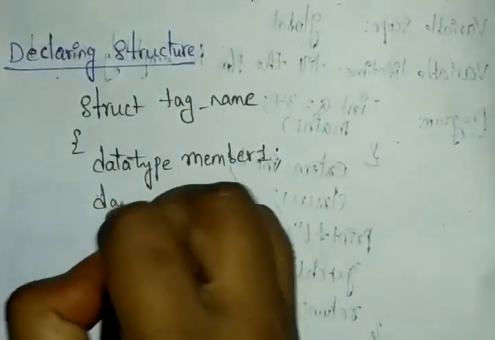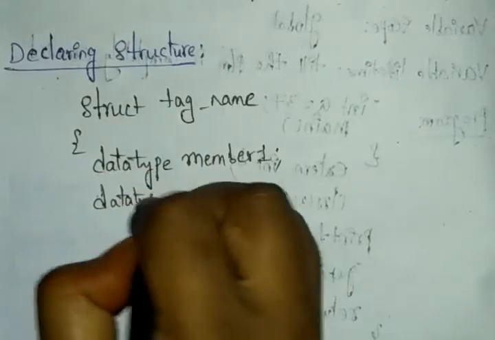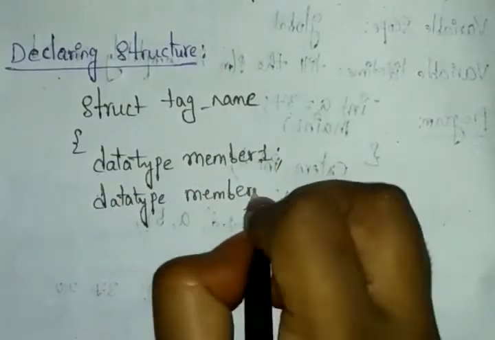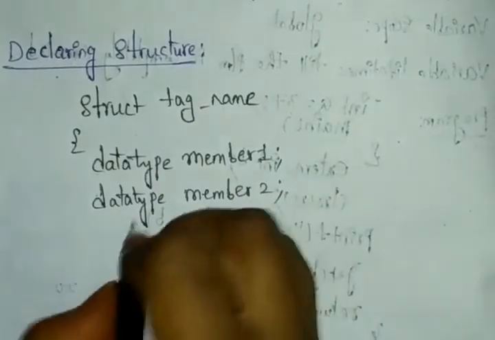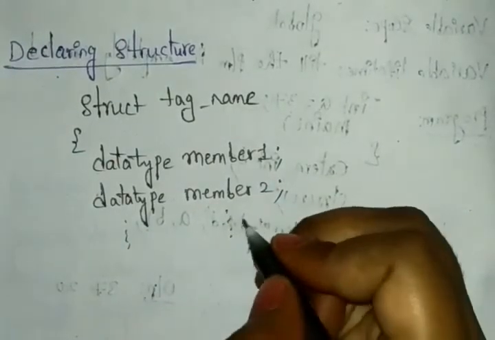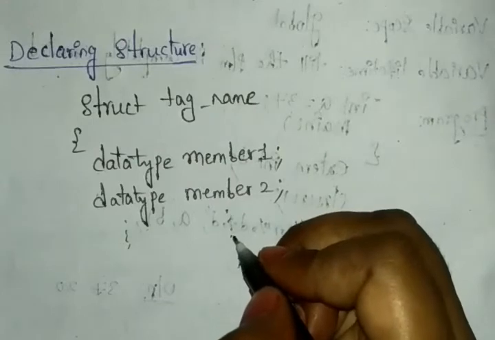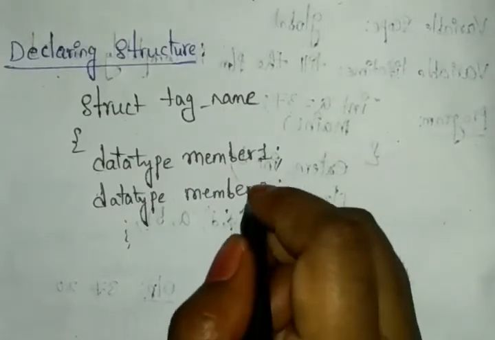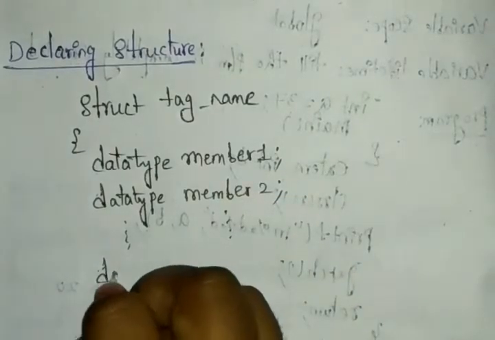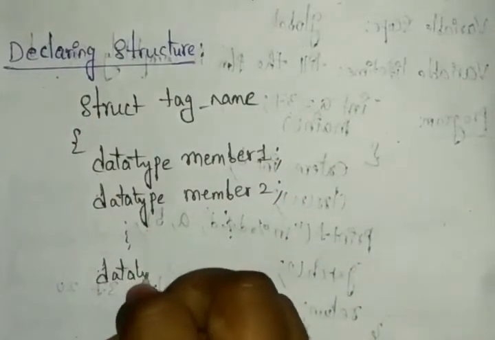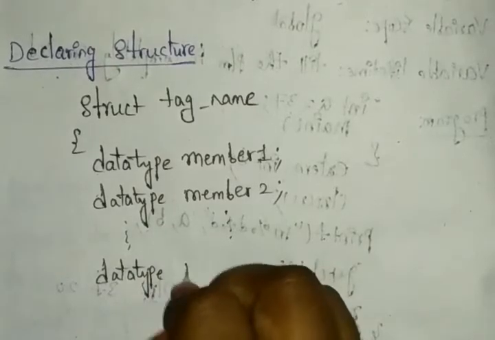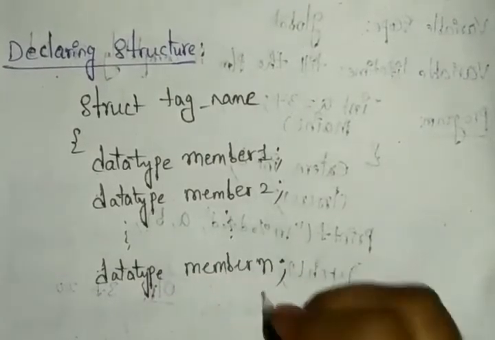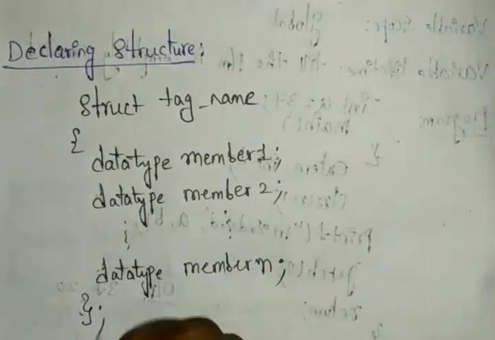And next you can see data type member 2. Means however many variables you need, you can declare those here. Not only one variable, right? Several variables we need with different data types. For that case you can write our members with our data type. Up to so on you can write member n, and close our struct here.